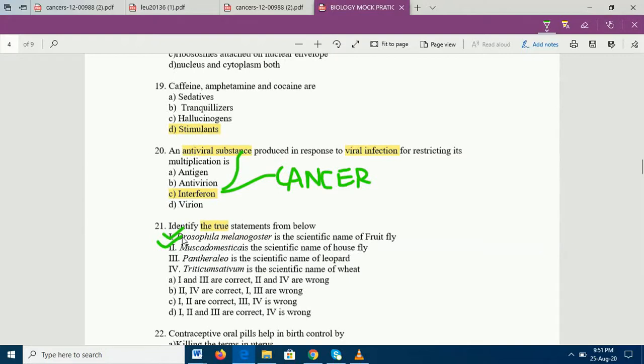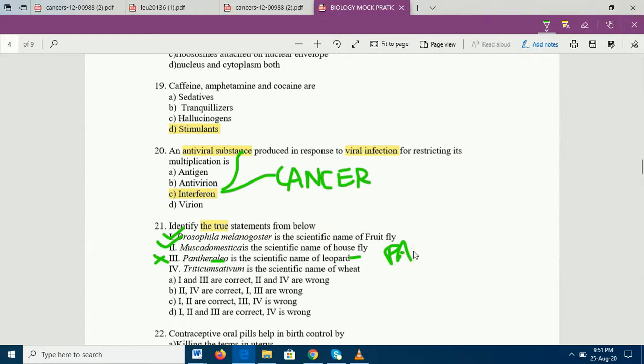No, this statement is wrong. Why is this statement wrong? Because Panthera tigris is for tiger, Panthera leo is for lion, and Panthera pardus is for leopard. So here Panthera leo is given, but it is not leopard. For leopard, it is Panthera pardus. Okay, what is statement 4?